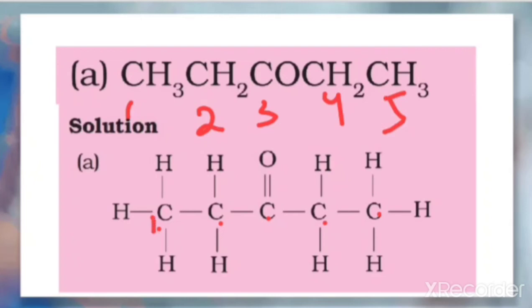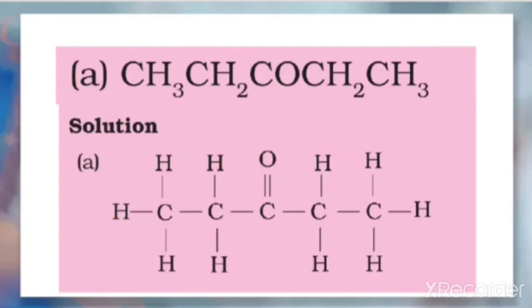Now there is an oxygen here, on the third carbon. So on the third carbon we have to write a double bonded O. CO means double bonded O. And in all the places you can see the number of hydrogens that you have to represent. So this is the structural formula for this one.